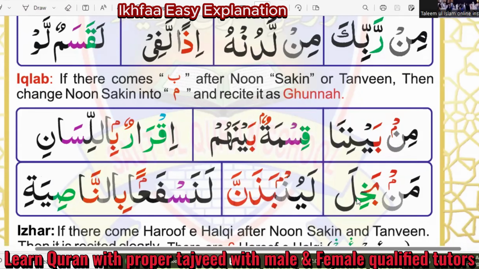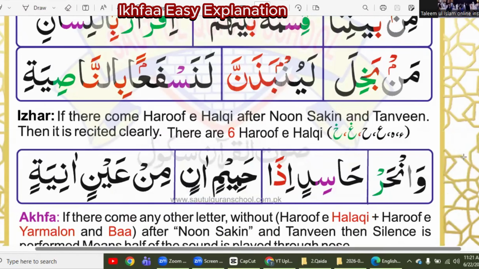Now, the next one is izhar. Izhar has six letters also: hamza, ha, ain, ha, ghain, kha. So we make no change in noon silent and tanween when there are these six letters after noon silent and tanween.